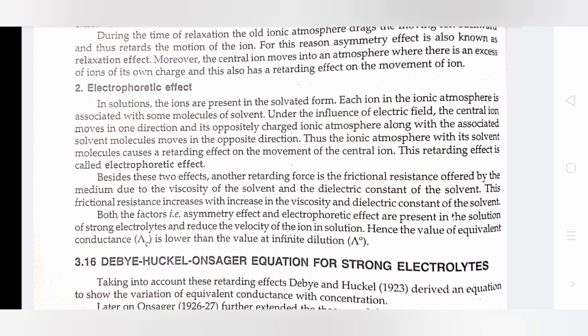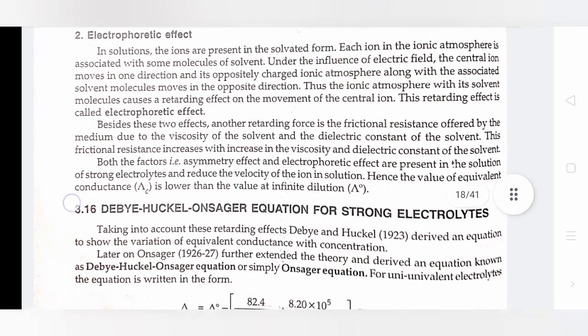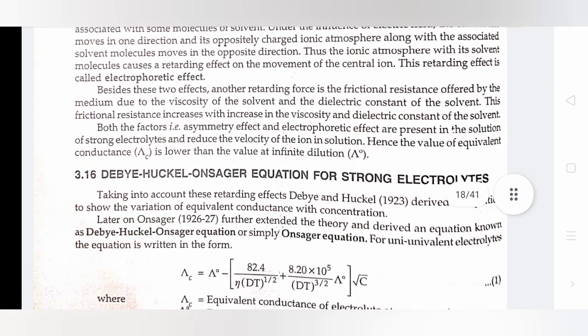Besides these two effects, another retarding force is the frictional resistance offered by the medium due to the viscosity of the solvent and the dielectric constant of the solvent. This frictional resistance increases with increase in the viscosity or dielectric constant of the solvent. Both the factors, that is asymmetry effect and electrophoretic effect, are present in the solution of strong electrolytes and reduce the velocity of ions in solution. Hence, the value of equivalent conductance is lower than the value at infinite dilution.